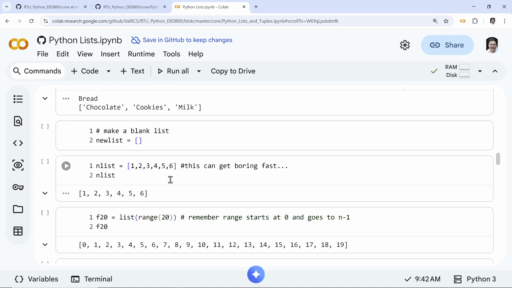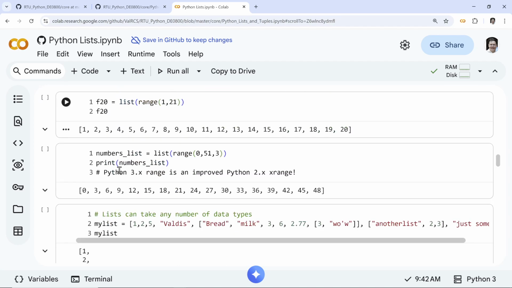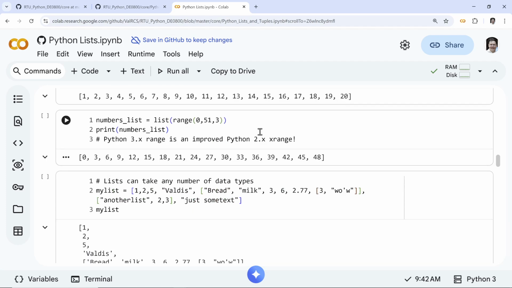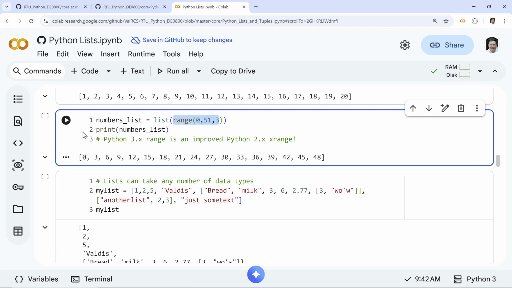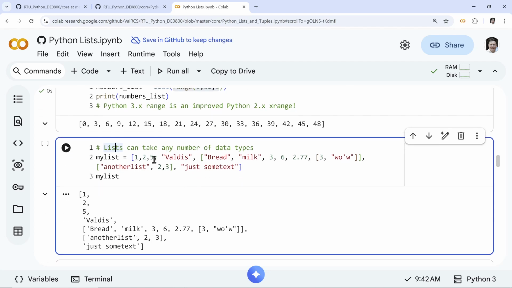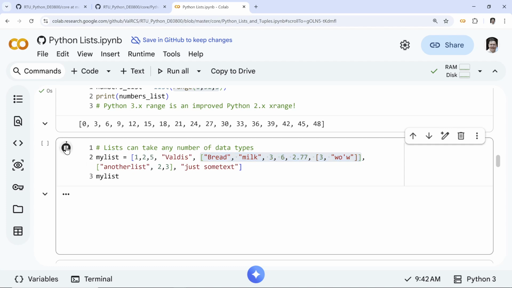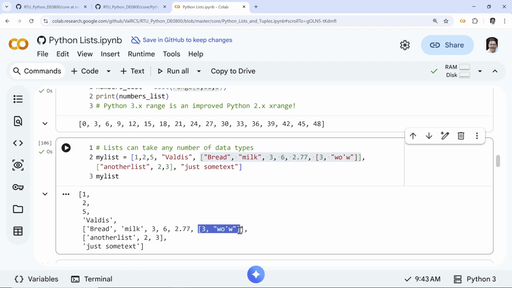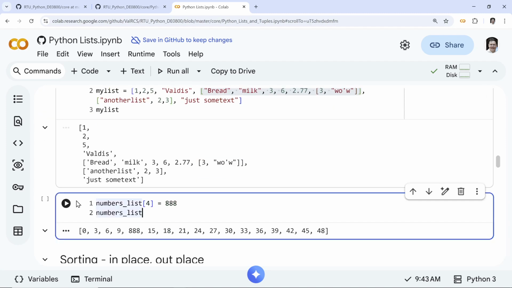Now let's go to some numbers. I think we already did this. List numbers. We already did some calculations. I already showed you this before. For example, this is the same thing we did maybe 20 minutes ago. But lists can take any number of data types. I mentioned this. So you can put whatever, right? I put some numbers, some strings, and other lists, actually lists within lists, so really messy. So this is actually three-dimensional here: a list with a list with a list. And this is just another list, right? But yeah, and you can adjust it.